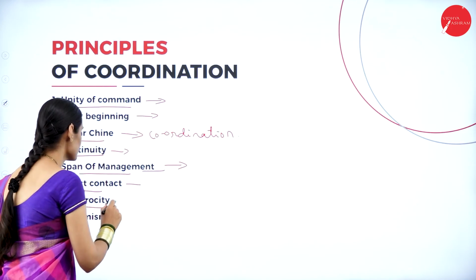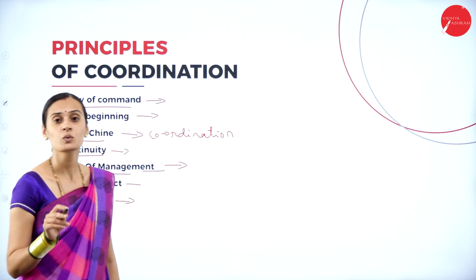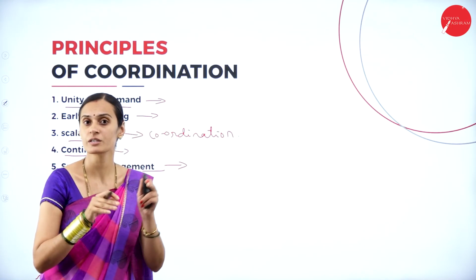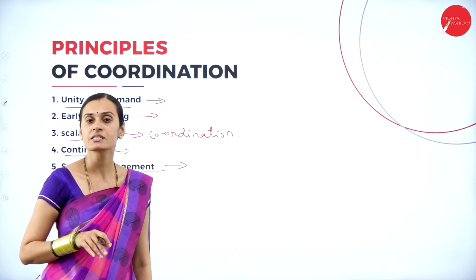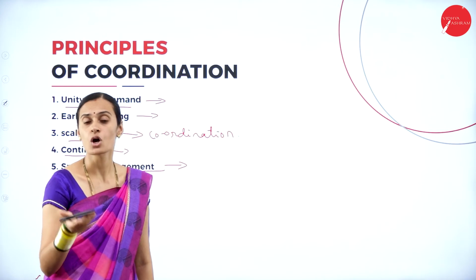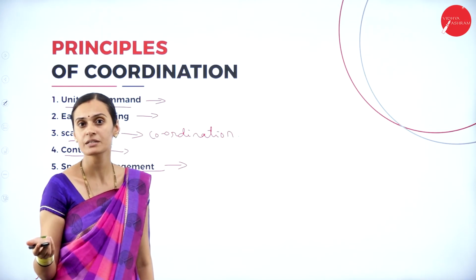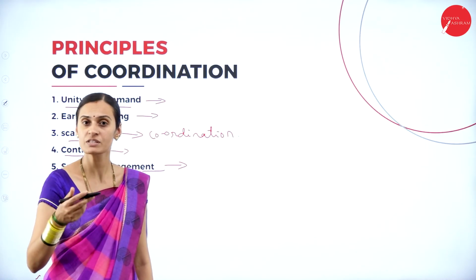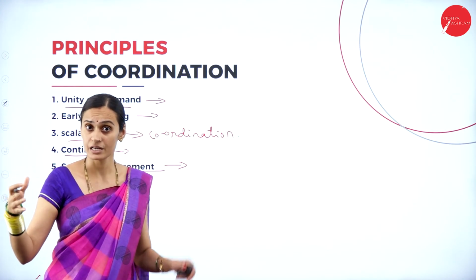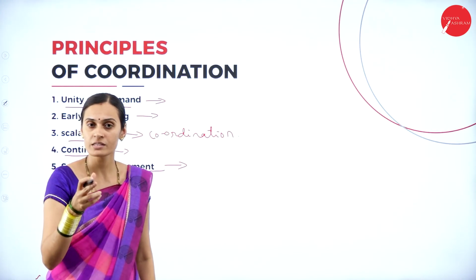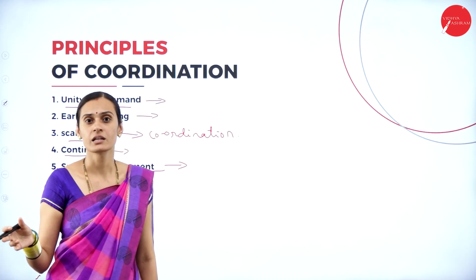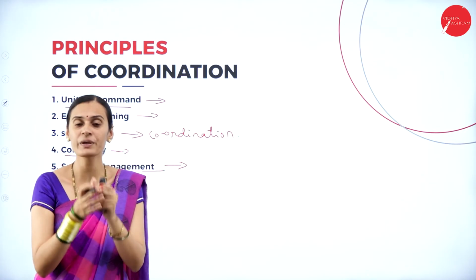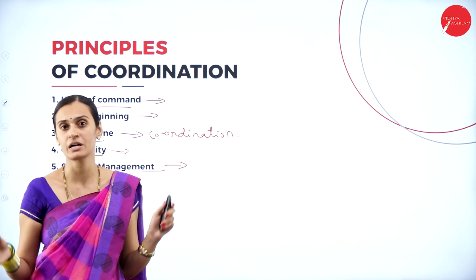And that reciprocity. What do we mean by reciprocity? Yes, it involves interdependence. Interdependence in the sense of coordination between two or more departments. For example, if sales increase, production also will increase. Production department is different and sales department is different. Just as increasing sales increases production, if production increases, it tells you that you should increase the sales department. That is why the coordination should be there. Otherwise, if there is no production, no sale. If there is no sale, it is not possible to produce more. That is why coordination should be there between different departments.